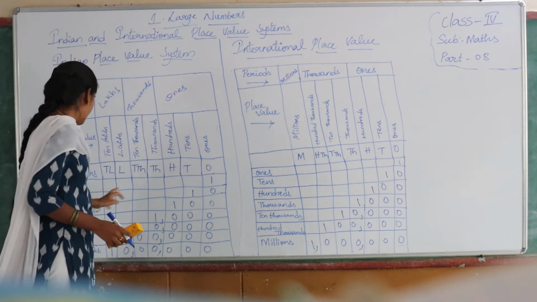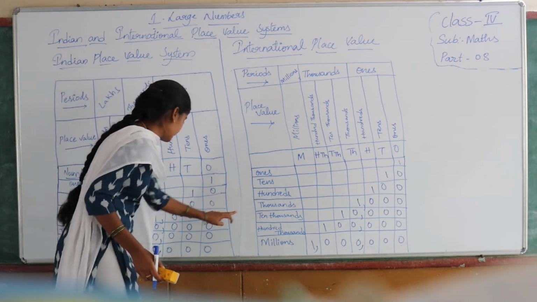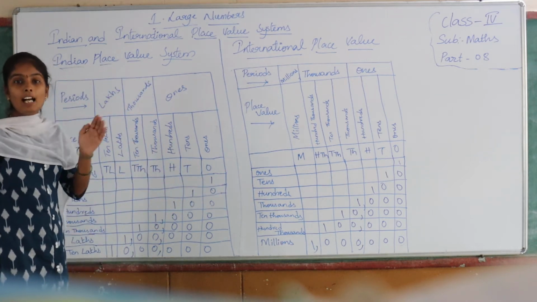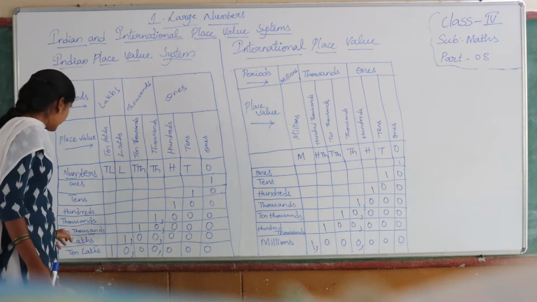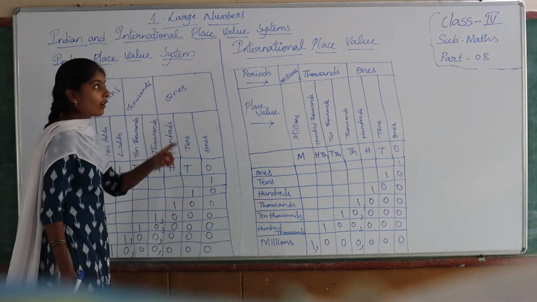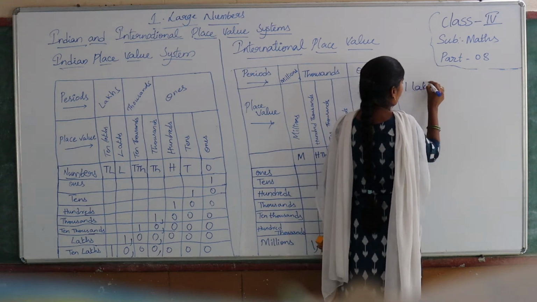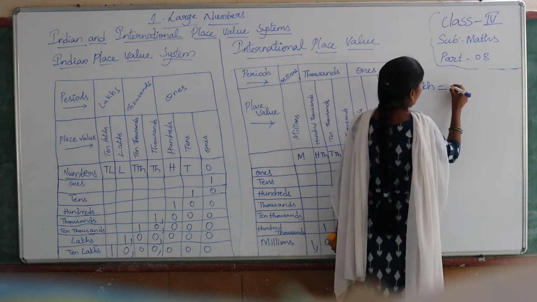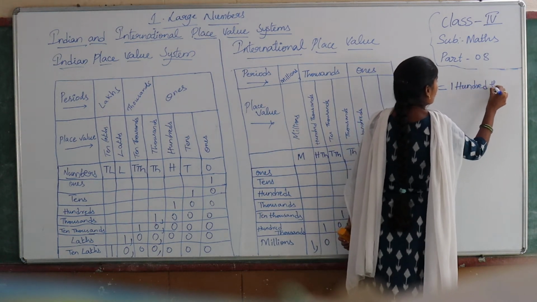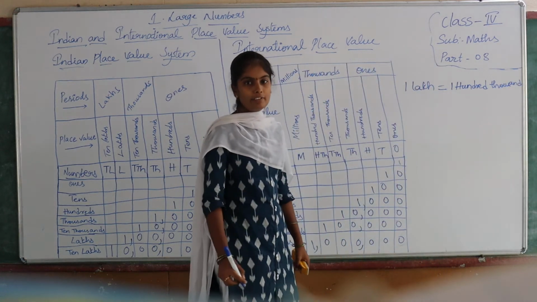See, ones, tens, hundreds, thousands, 10,000. Up to 10,000 both the systems are the same, but after that, here it is lakhs, but what is there here? 100,000. So always remember children, in our Indian system, 1 lakh is equal to 100,000 in the international place value.